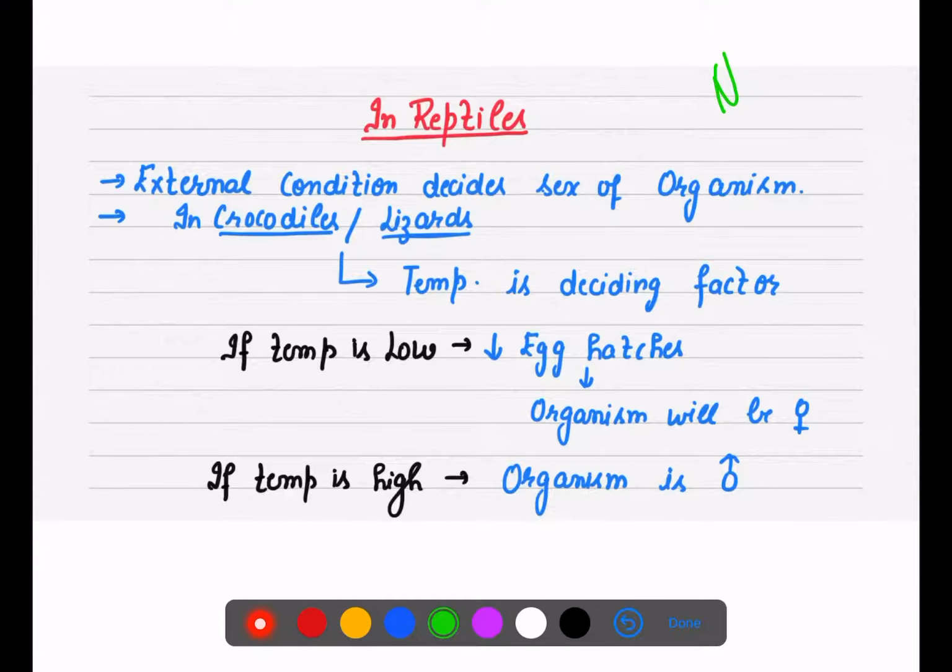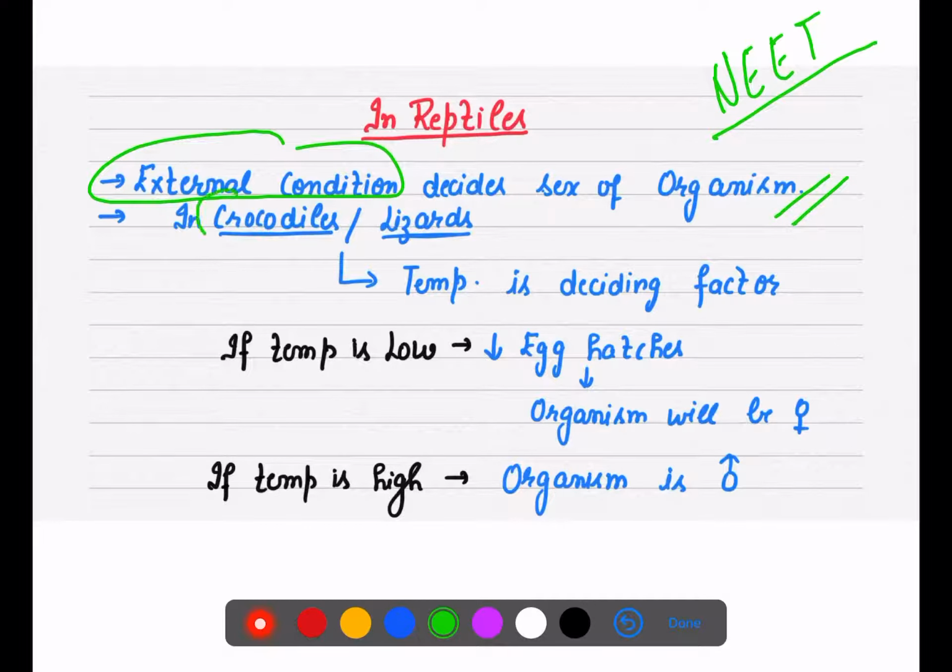That is also for your NEET point of view, that even in reptiles, the deciding factor for the sex of the organism is the external condition. In crocodiles or lizards specifically, the temperature is a very, very important factor.